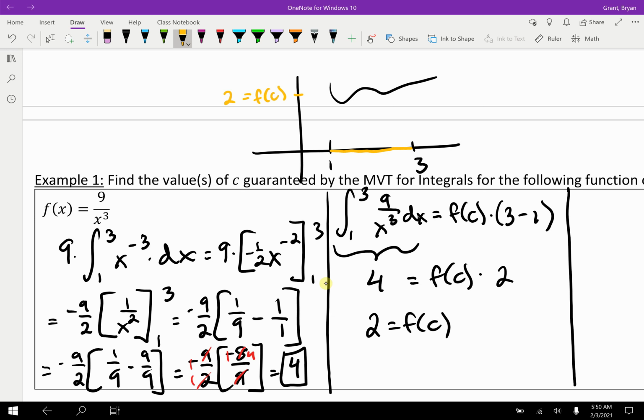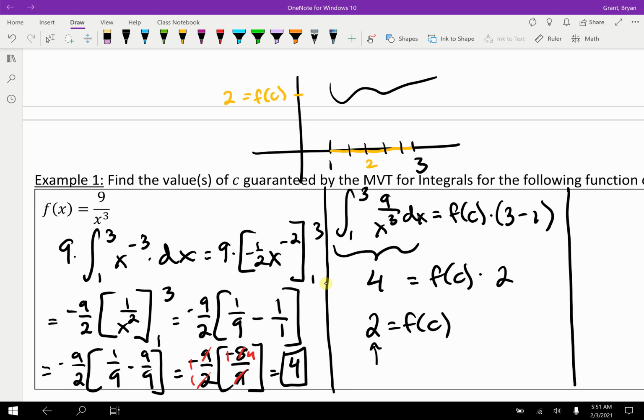I mean, 2 times 2 is clearly going to match the 4, but there's one thing we haven't done. We don't know where on the x-axis we can draw up to the function and have a height of 2. We don't know the x value. We don't know the input. But that's okay because we know the output.